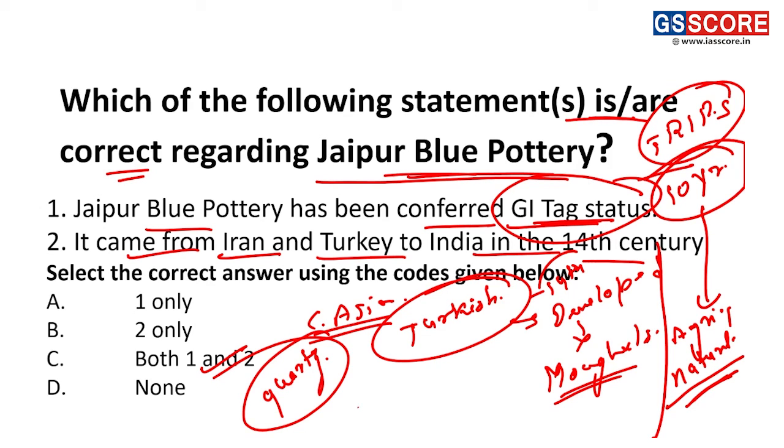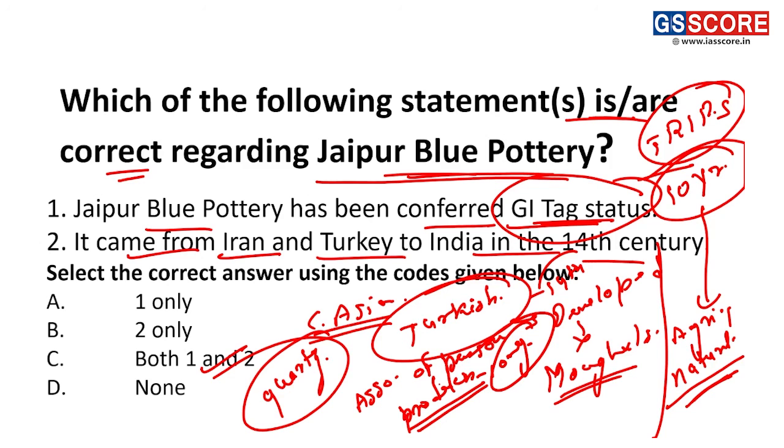Any association of persons can apply. Further, the producers or a committee of producers can apply, or any organization can apply. But one thing to remember, a person can also apply for a GI tag, but it should represent some kind of association or a committee. Fine. So these things have to be kept in mind.